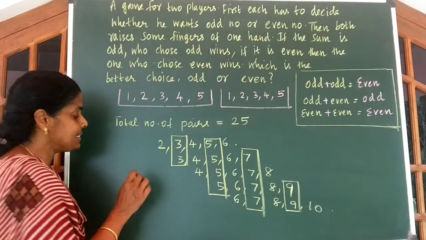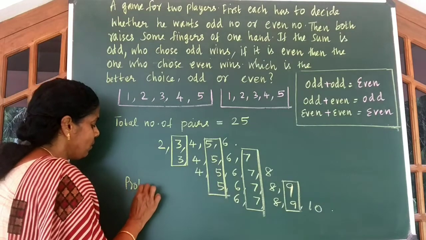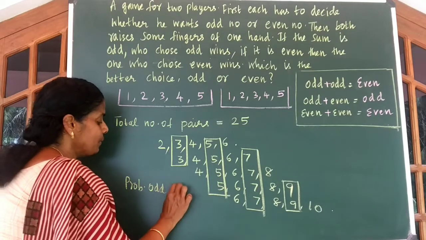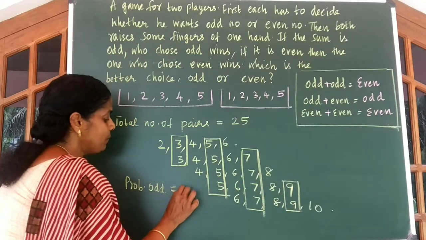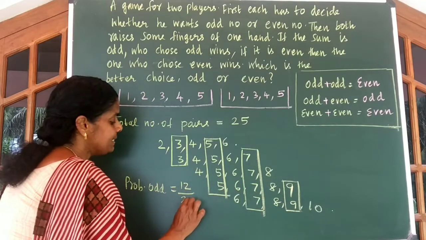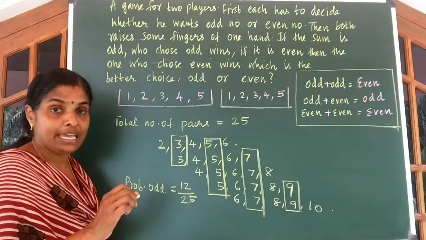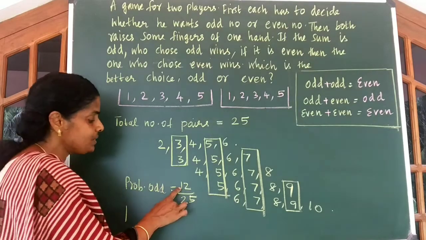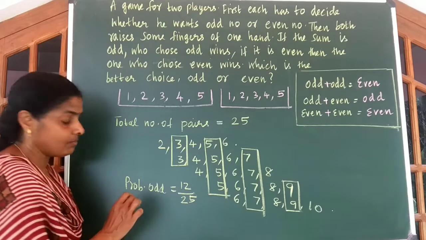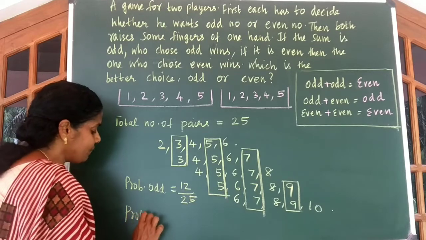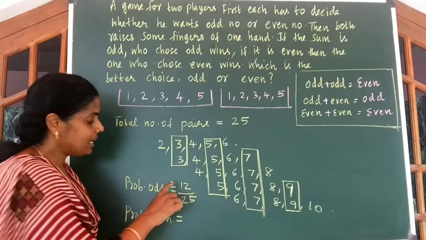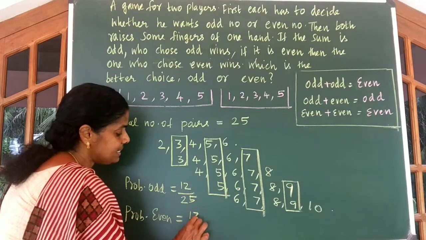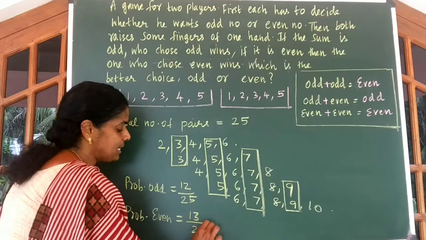So the number of odd sums is 2 plus 4 plus 4 plus 2, which is 12. So probability for the sum being an odd number is 12 by 25. Probability of getting an even sum is the remaining, that is 13 by 25.